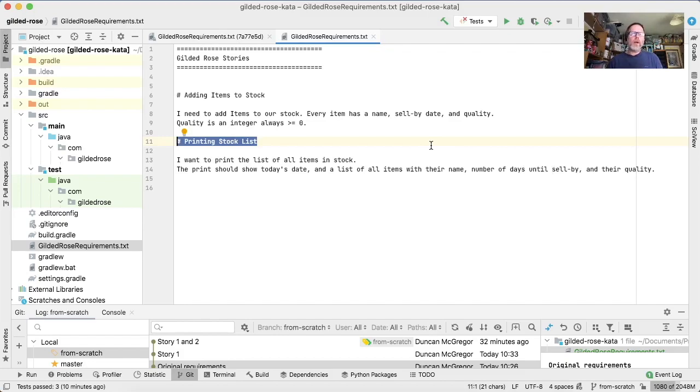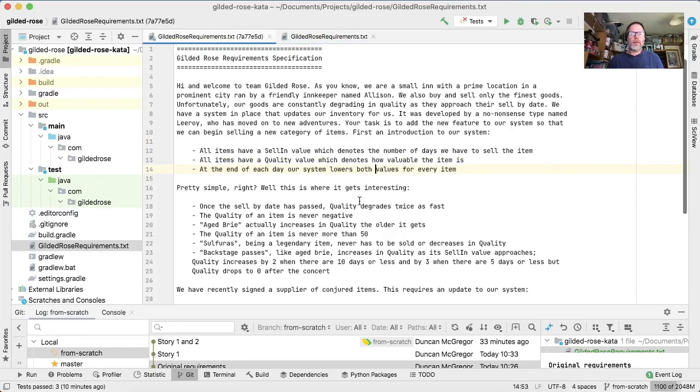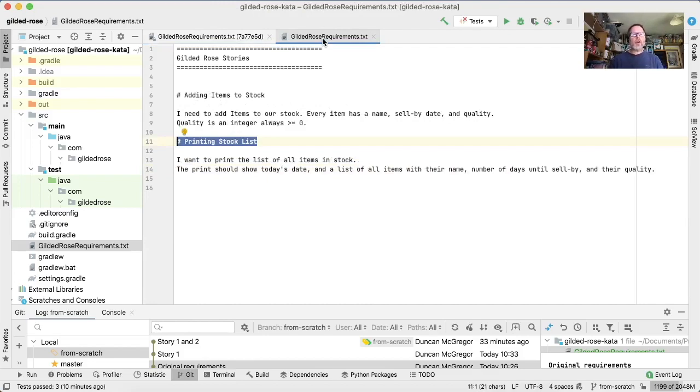Now, we know, and our customer knows, that there are going to be things happening around the quality over time and different sorts of items and magic and so on. But what we're going to try and do is sit on all the rest of those stories and concentrate on just these ones and see where that takes us. Because in reality, with systems, we don't know where they're going to go if they become successful. So we want to implement the very minimum amount at every point, and then take the next story.